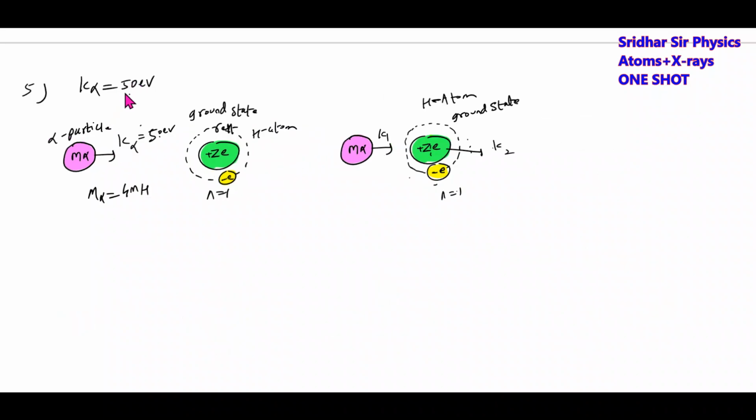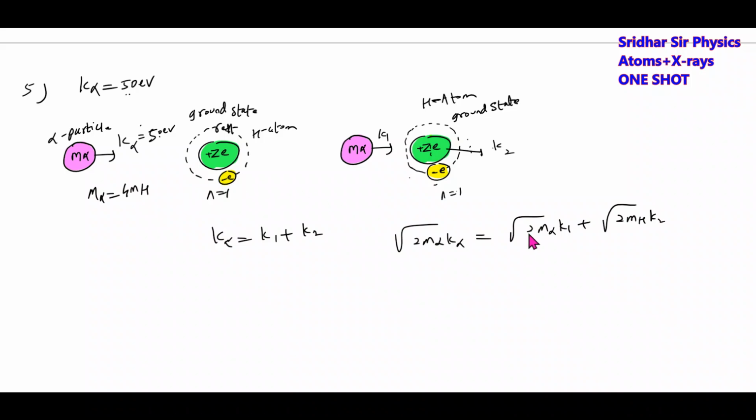Next situation: if the incident alpha particle comes with energy less than the minimum kinetic energy to excite, they'll undergo collision. Then K alpha equals K1 plus K2. Then applying conservation of linear momentum, 2m alpha K alpha equals 2m alpha K1 plus 2mh K2.